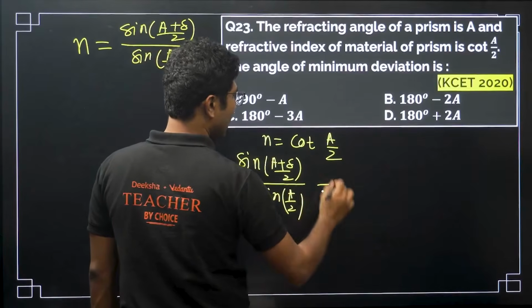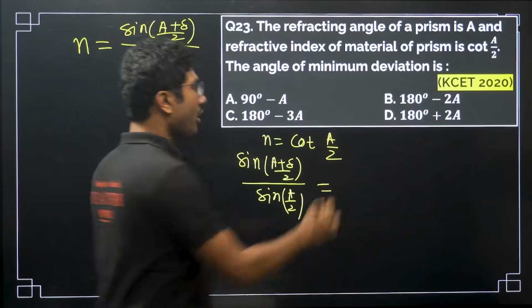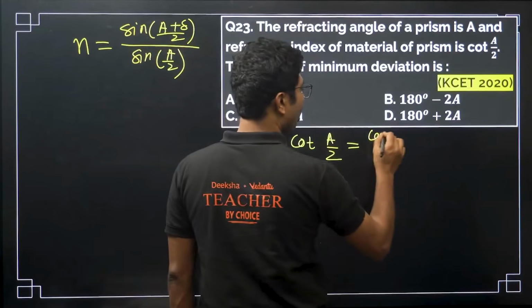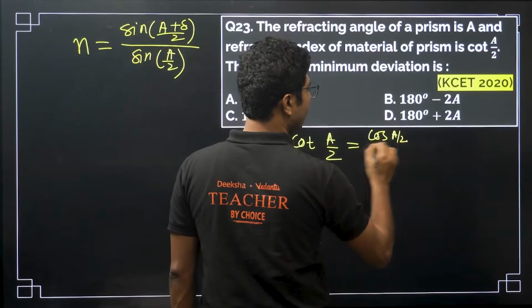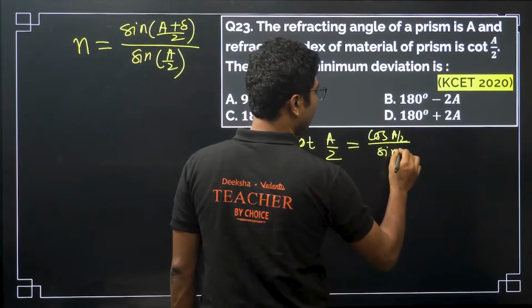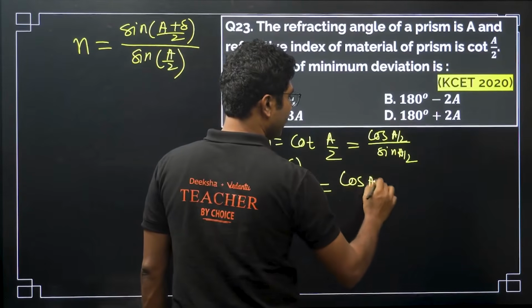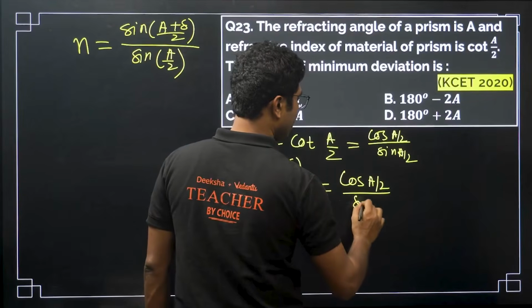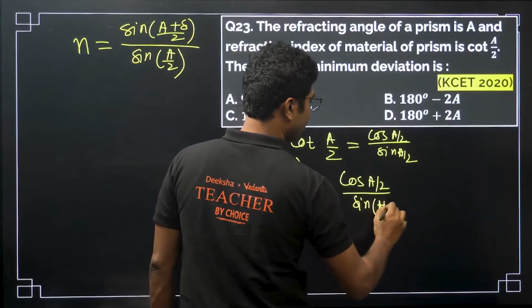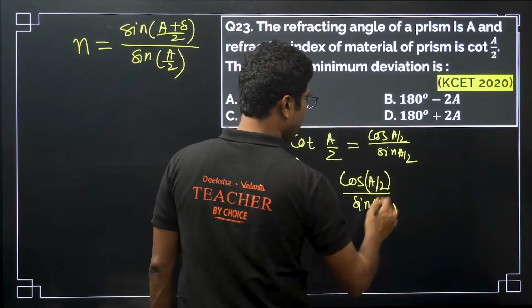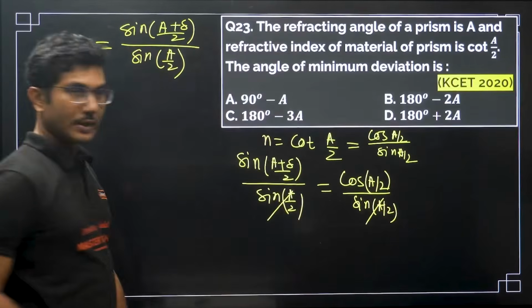And what is cot A by 2? Cot A by 2 means cos A by 2 divided by sine A by 2, right. So put that, cos A by 2 over sine A by 2. Obviously A is not 0, so A by 2 cannot be 0, so sine A by 2 can be cancelled.